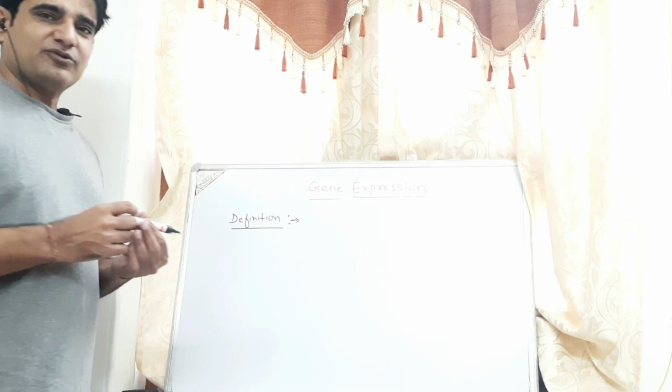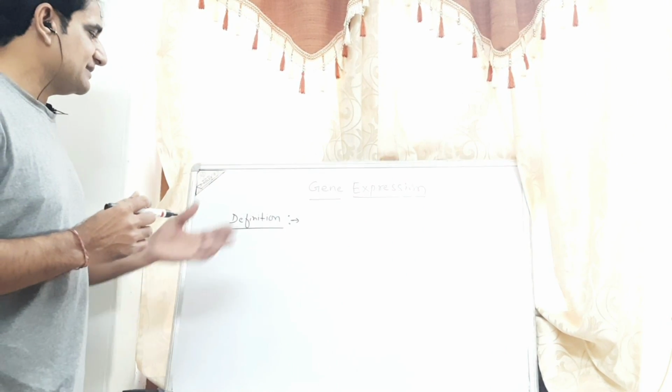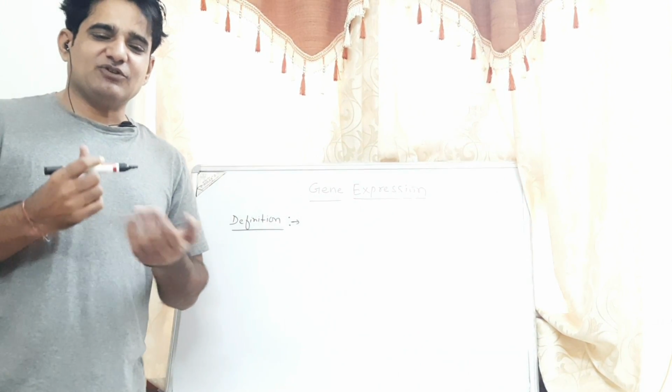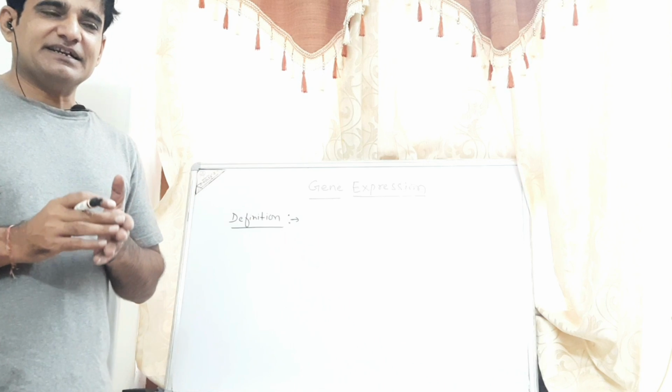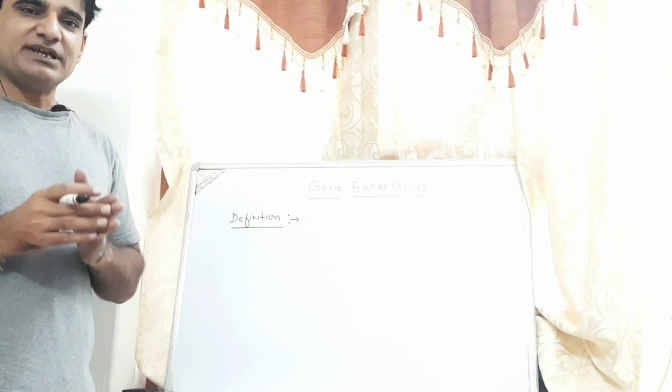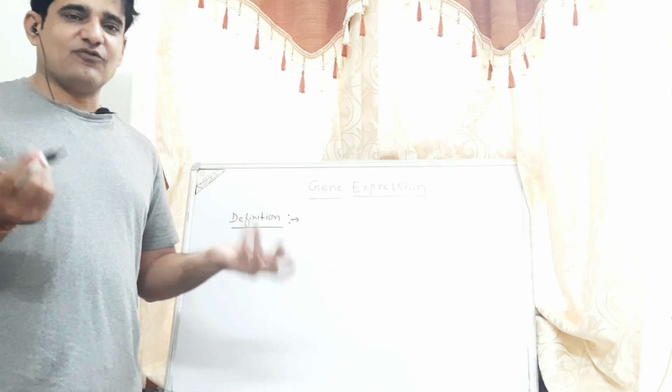Today we are going to discuss a very important topic, that is gene expression. As we know, every somatic cell of our body has the same DNA, yet different organs of our body function differently. Why?